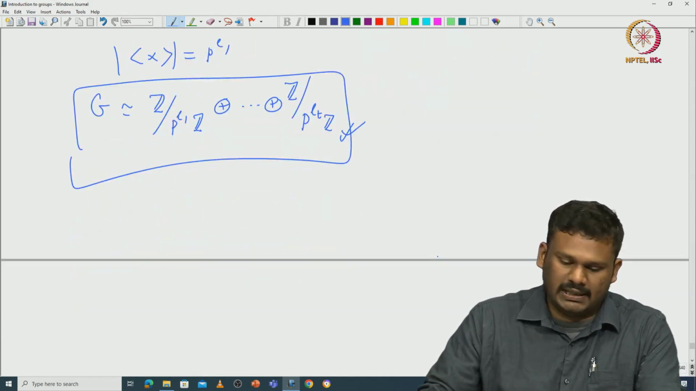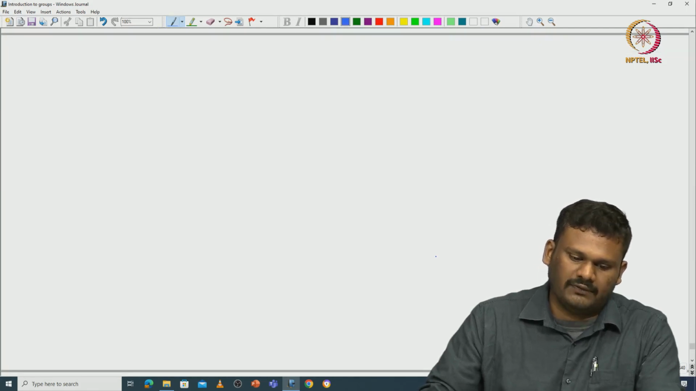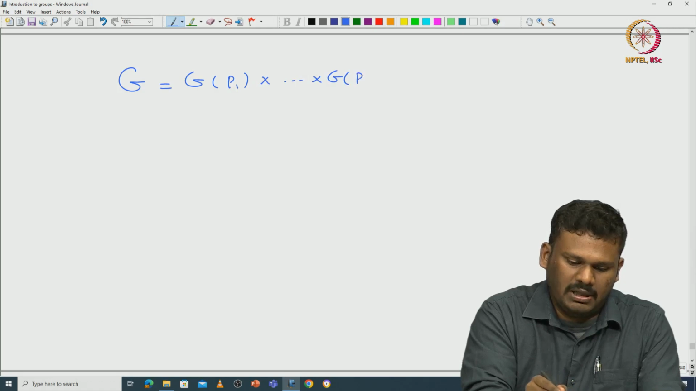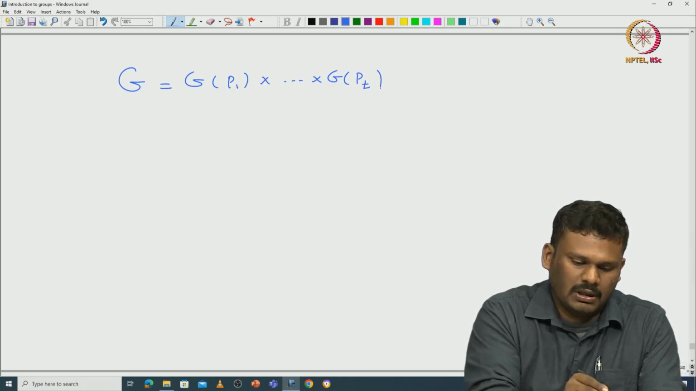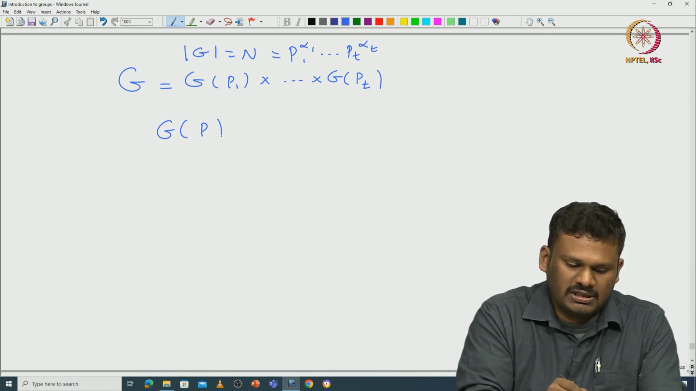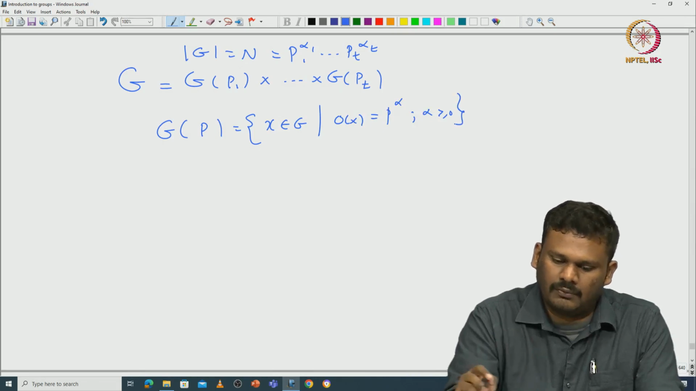So, now uniqueness is also somewhat clear. If you start with a general group G, we have already seen that G can be written as some G_p1 cross etc. G_pt. Okay. So, let us say the cardinality of G is n, where n is written as p1^alpha1 etc. pt^alphat. Then each of these G_p is given to be those x in G such that the order of x is p^alpha for some alpha greater than or equal to 0.